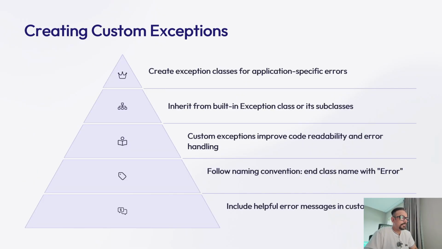So now let's talk about creating custom exceptions, right? For more specific error handling, you can create your own exception classes instead of relying on the built-in ones. Custom exceptions make your code more readable and provide more targeted error handling capabilities. To create custom exceptions, you define a class that inherits from the built-in Exception class or one of its subclasses.